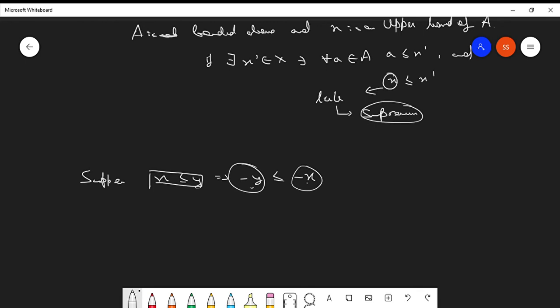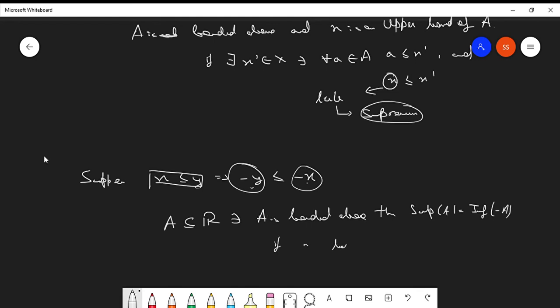Basically what you can say from here is, if you have A as a subset of R such that A is bounded above, then the supremum of A equals the infimum of minus A. And if bounded below, you have the infimum of A as the supremum of minus A. Clear? Similarly, the upper bound of A becomes the lower bound of minus A. These things are kind of intuitive, kind of trivial, you can understand it on your own.